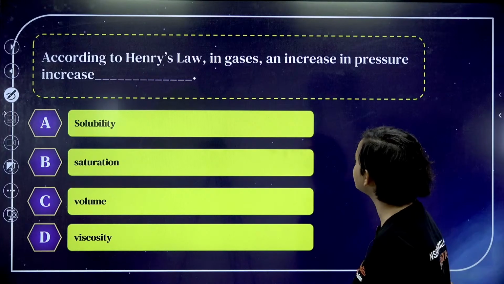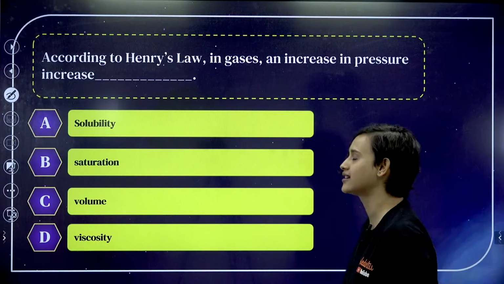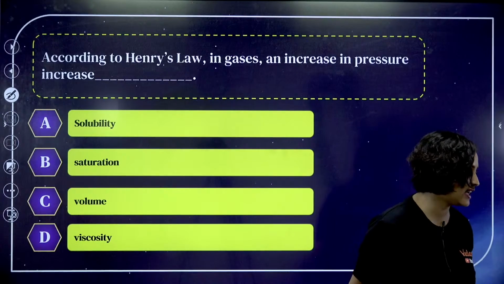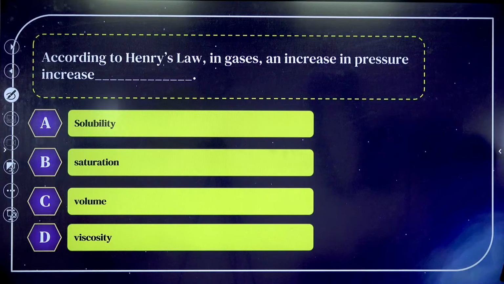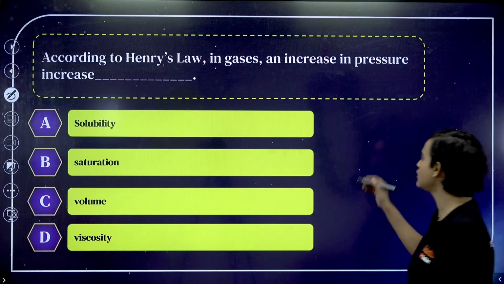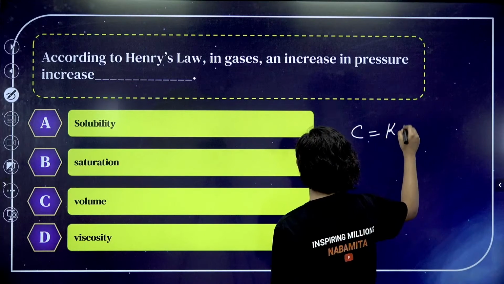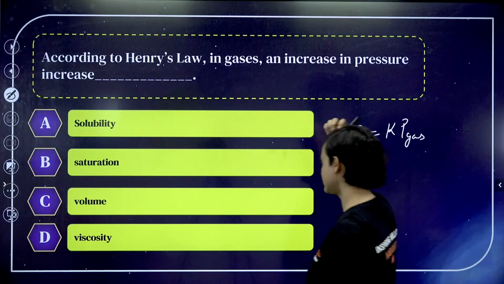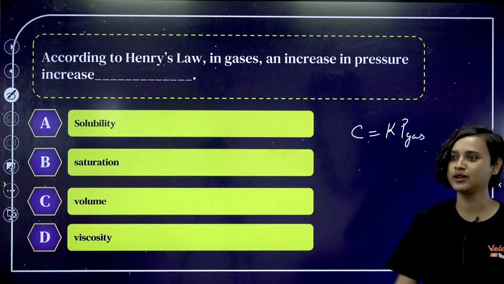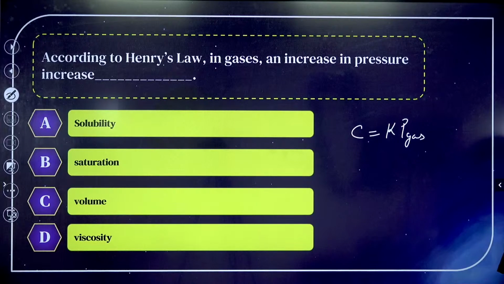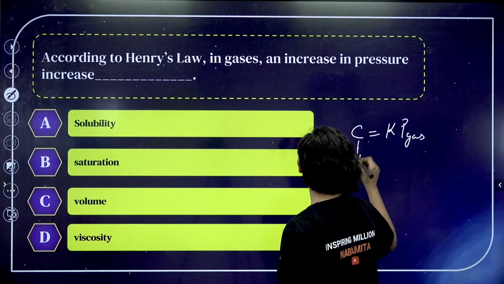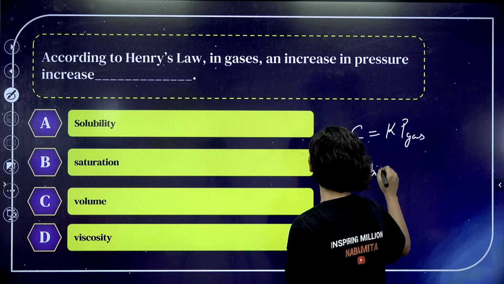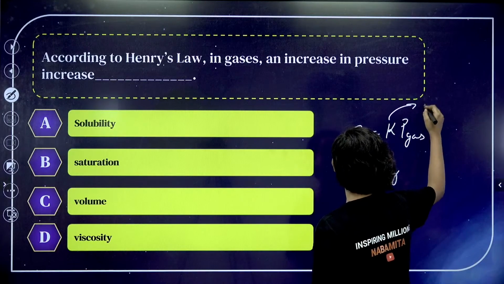Now, according to Henry's law in gases, an increase in pressure increases... Very easy, guys. What do we know is Henry's law? C is equal to Kp. C is equal to Kp of gas. What is C? Very good, so many of you are answering. Solubility, Henry's constant and partial pressure. What is C? C is solubility. K is Henry's constant.